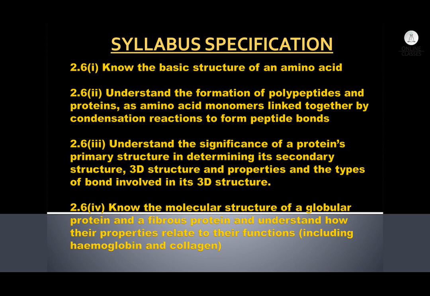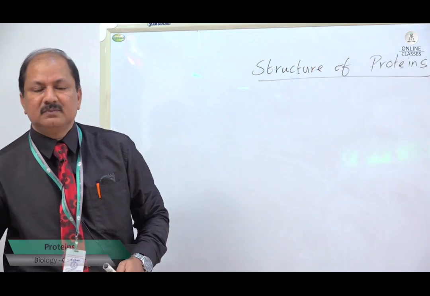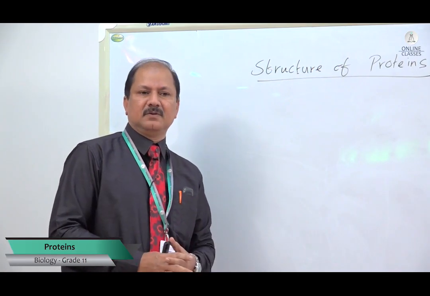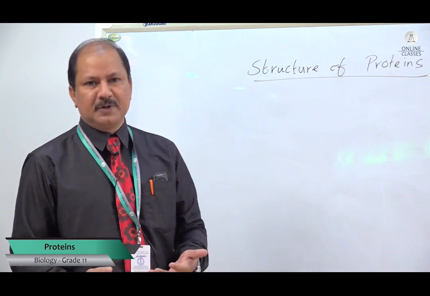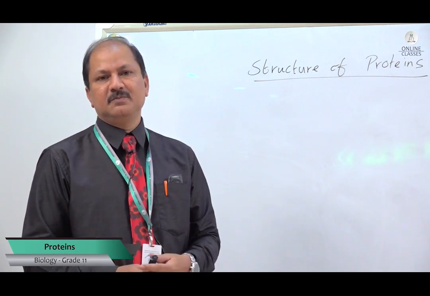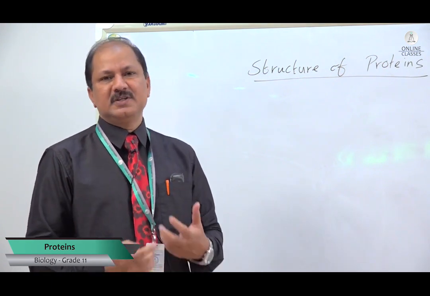So let's move to the first one. What is the basic unit of proteins? What is the end product of protein digestion? We know it is amino acids. So amino acids are the end products of protein digestion. Now, how to draw the structure of an amino acid?